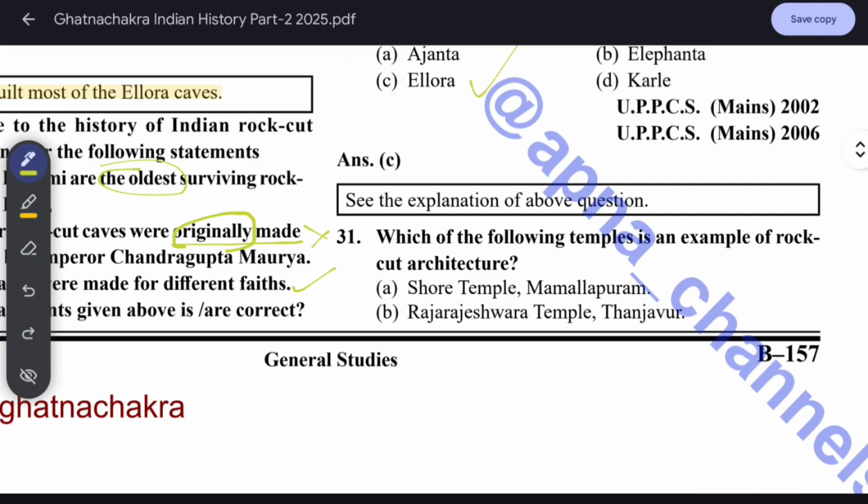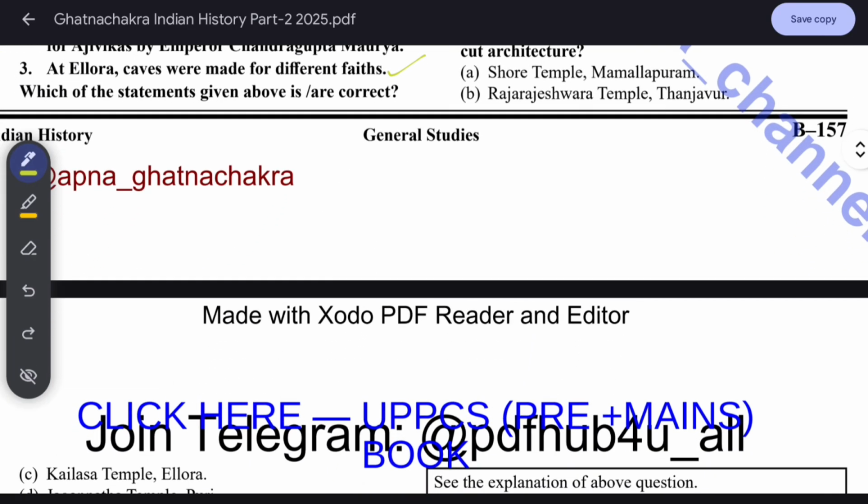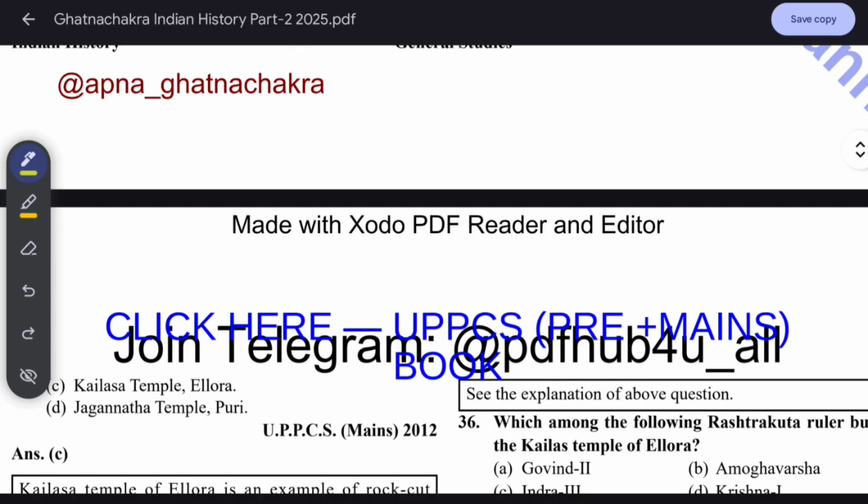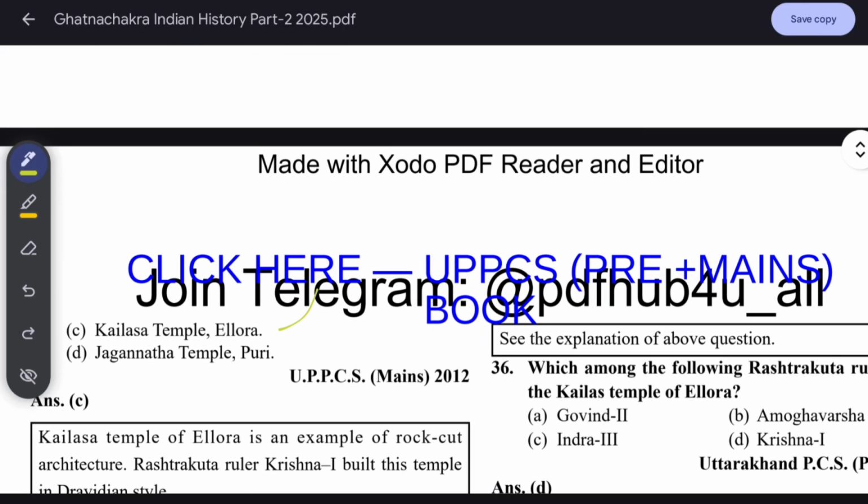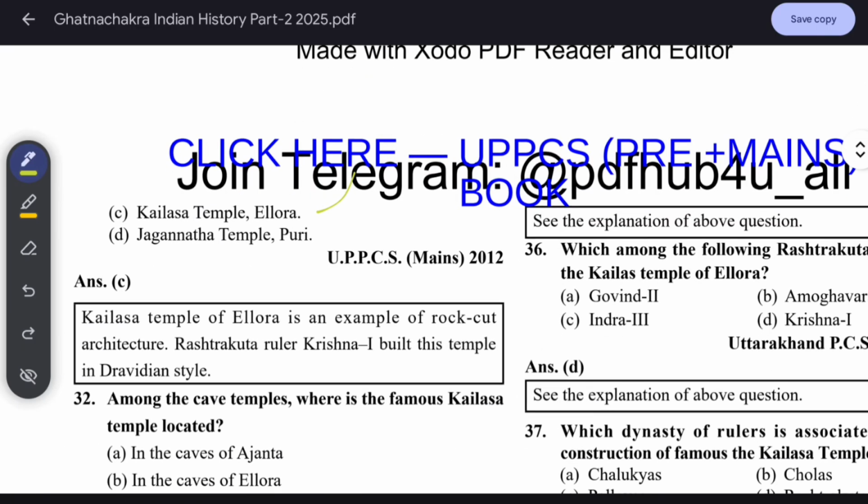Which of the following temples is an example of rock cut architecture? The Kailash temple, made by Krishna I of the Rashtrakuta dynasty. Krishna I first built this Kailash temple. The Kailash temple of Ellora is an example of rock cut architecture. It is monolithic. This is very important.